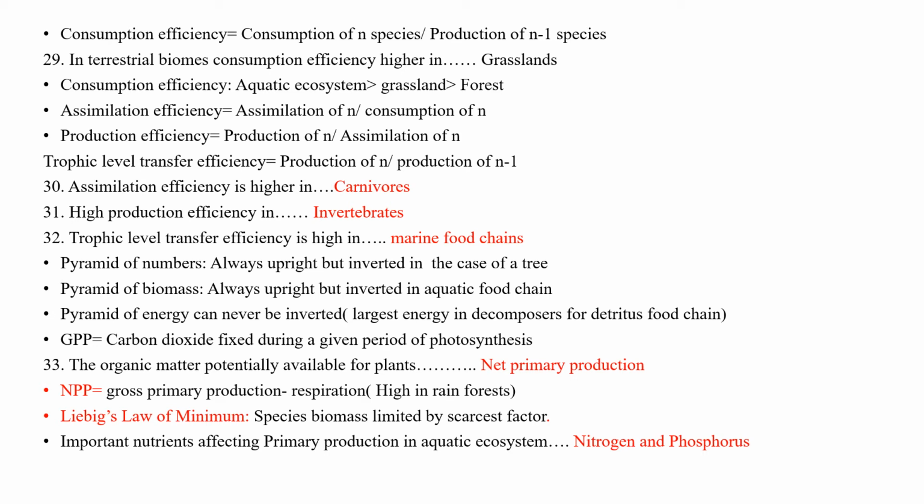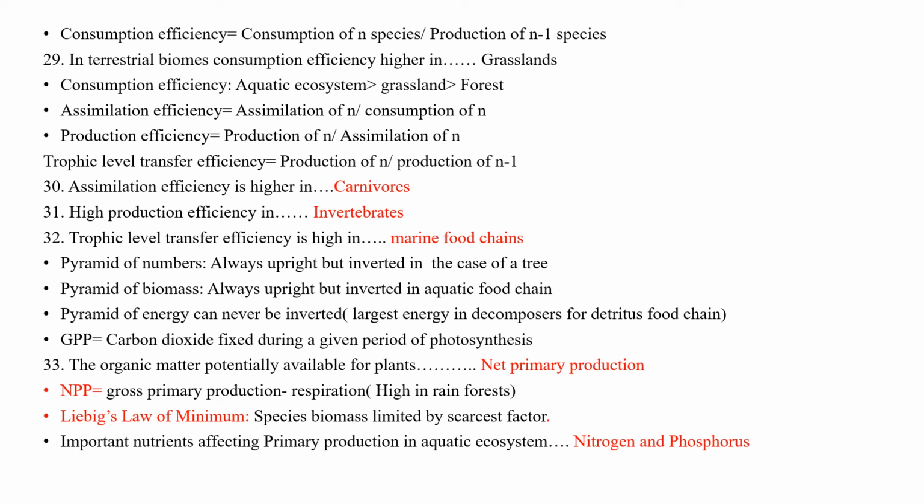Gross primary productivity is the carbon dioxide fixed during a given period of photosynthesis, the organic matter potentially available for plants. Net primary productivity is equal to gross primary production minus respiration. Net primary production is high in rainforest.